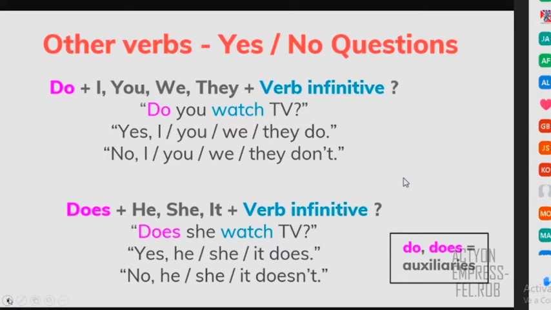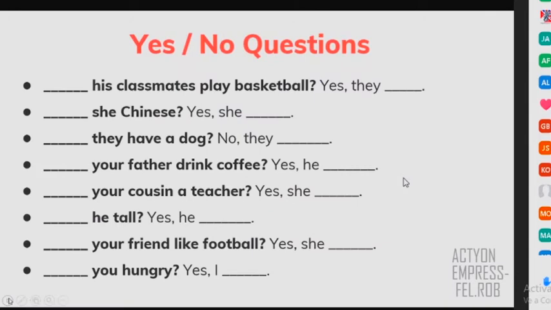So before we do the exercises in the book, I have these extra exercises for you. So this is a combination of questions with do, does, and the verb to be. So I'll give you some minutes, and if you know any of the answers, you choose any of the answers, you raise your hand, click on the hand, and you can participate. All right, so I'll give you some time to think. And if you want to volunteer, you can click on the hand. Remember, there is a hand, and you click, right? Oh, sorry.